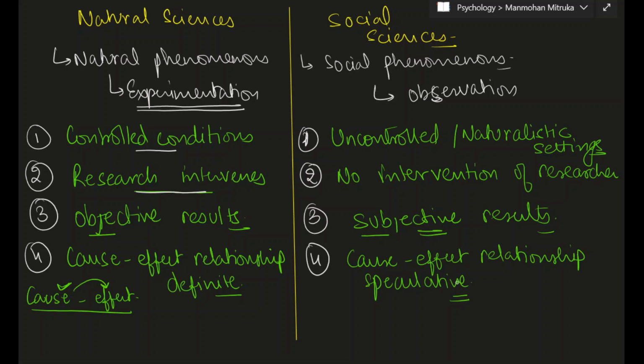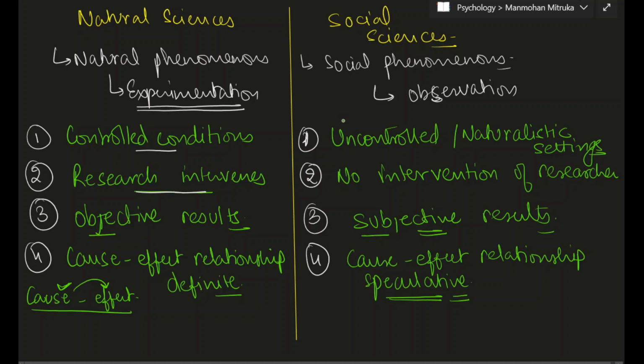The theories which are there in economics are not going to work everywhere. They might or might not yield the results. There is a prediction that these theories might yield the results. If we increase the repo rate, we might have a change in the GDP. If we decrease the repo rate, we might have a change in GDP. The cause-effect relationships that we have here are mostly speculative and not definite. There is a level of probability and a level of speculation in it.